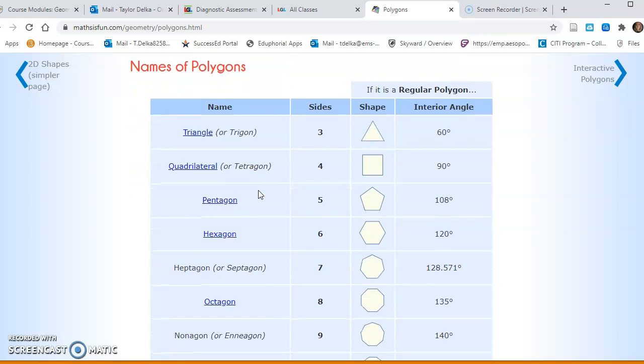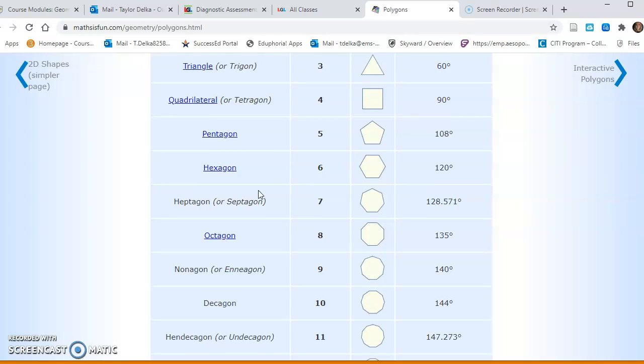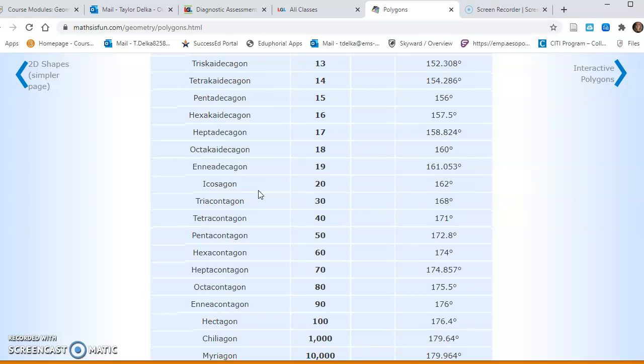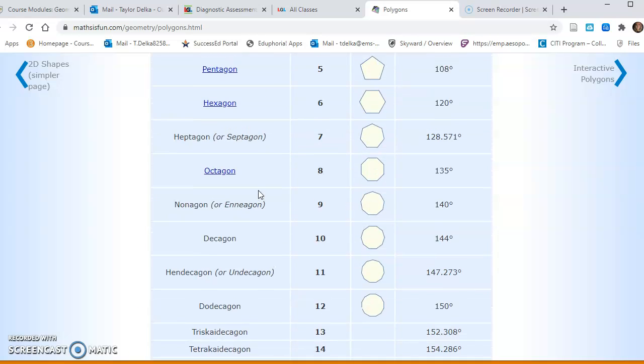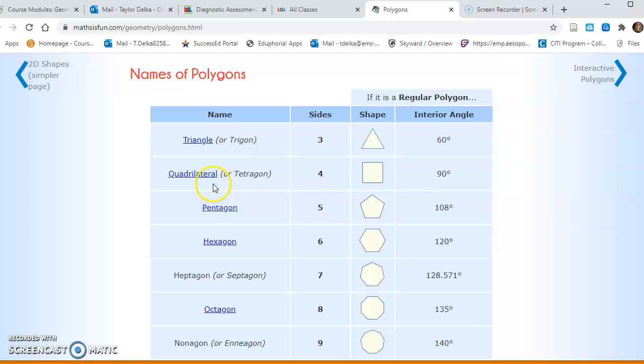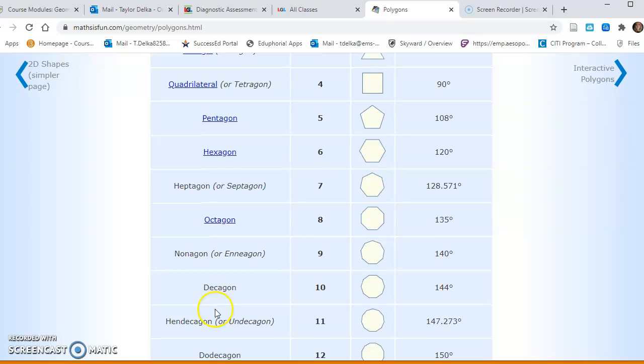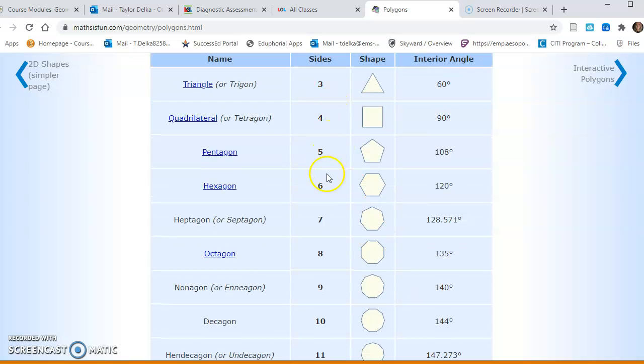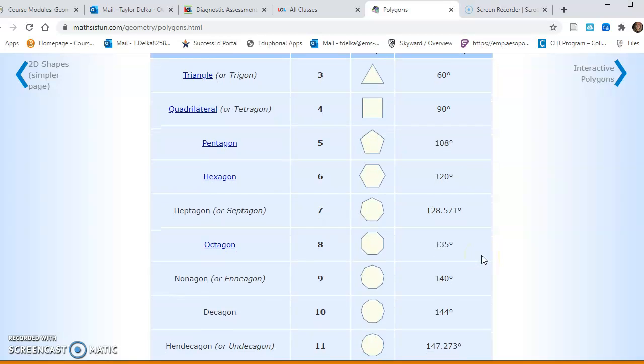What I want you to do though, these are the names of polygons here, and I'm going to include this as a screenshot. We're obviously not doing all of these, but we're going to do triangles, quadrilaterals, pentagons, hexagons, heptagons, octagons, nonagons, and decagons, and then we're going to stop at decagon, okay? So there's 1, 2, 3, 4, 5, 6, 7, 8 that you're going to do on your own piece of paper. You're going to take a picture of that as your assignment and upload it into Canvas for Monday, September 28th.